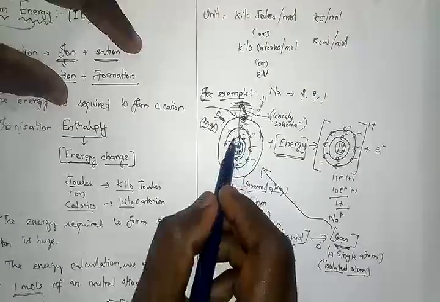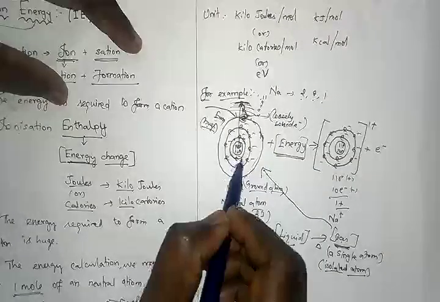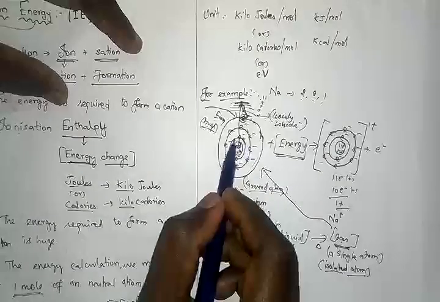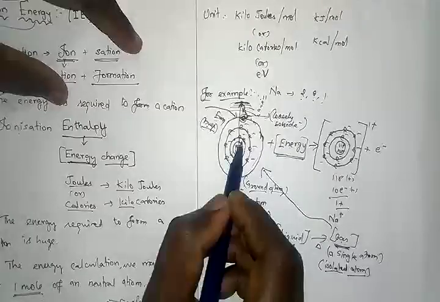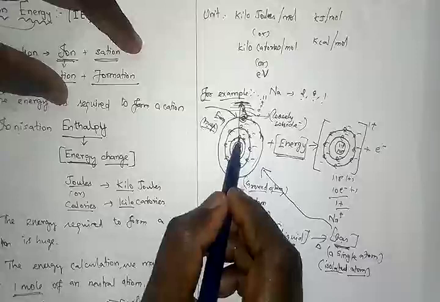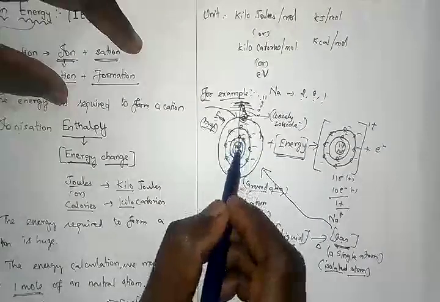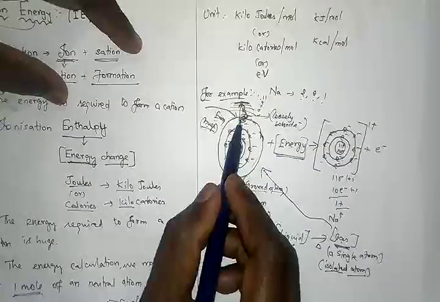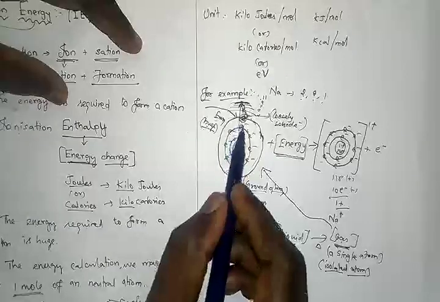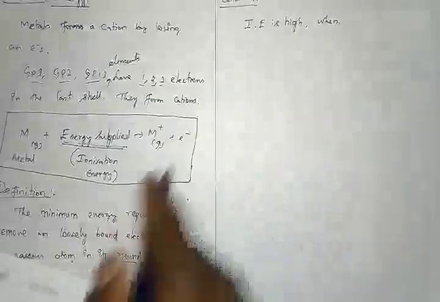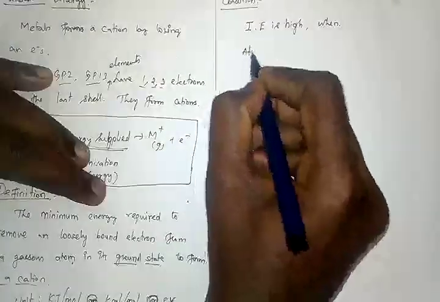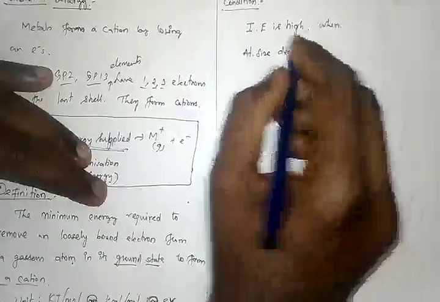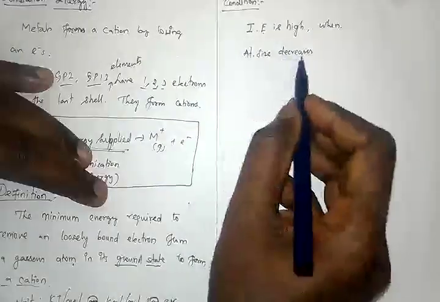If the electron present in the very close to the nucleus, the force of attraction is larger. So when the electrons are present in the shorter distance, the attraction force will be larger, so we require huge amount of energy to remove the particular electron. So when the distance increases, the attraction force decreases, so it requires less energy. Am I right? So I can say ionization energy is high when atomic size decreases.